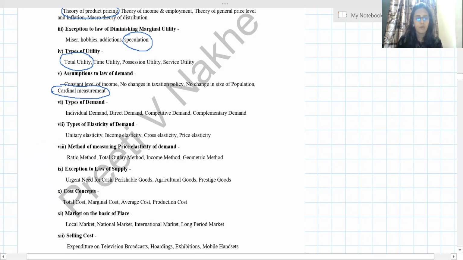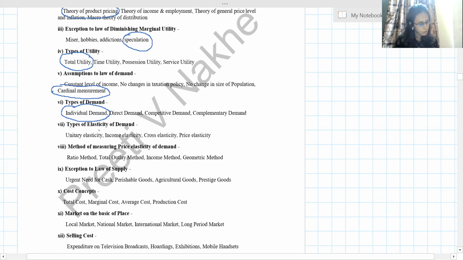Types of demand. We have direct demand, competitive demand, complementary demand. But individual demand is a concept and not a type. Individual and market demand are concepts. Individual means demand by one particular person, but when we say types of demand, they have given direct, indirect, competitive, complementary.